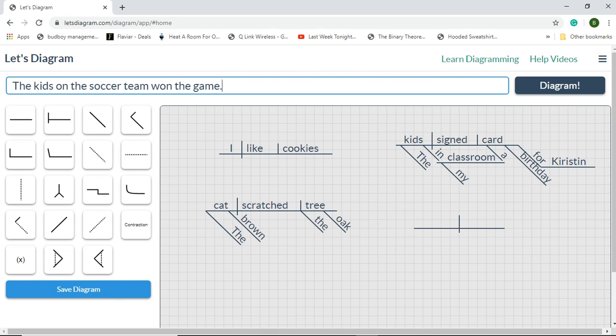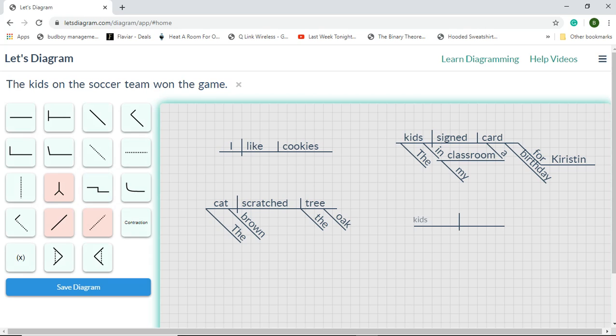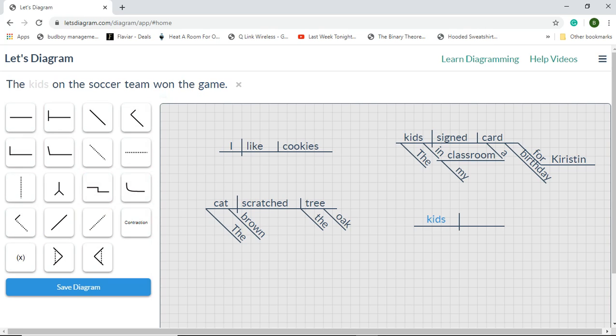Okay. So, what is the subject of this sentence? The subject of the sentence is kids. Kids, the subject of our sentence.